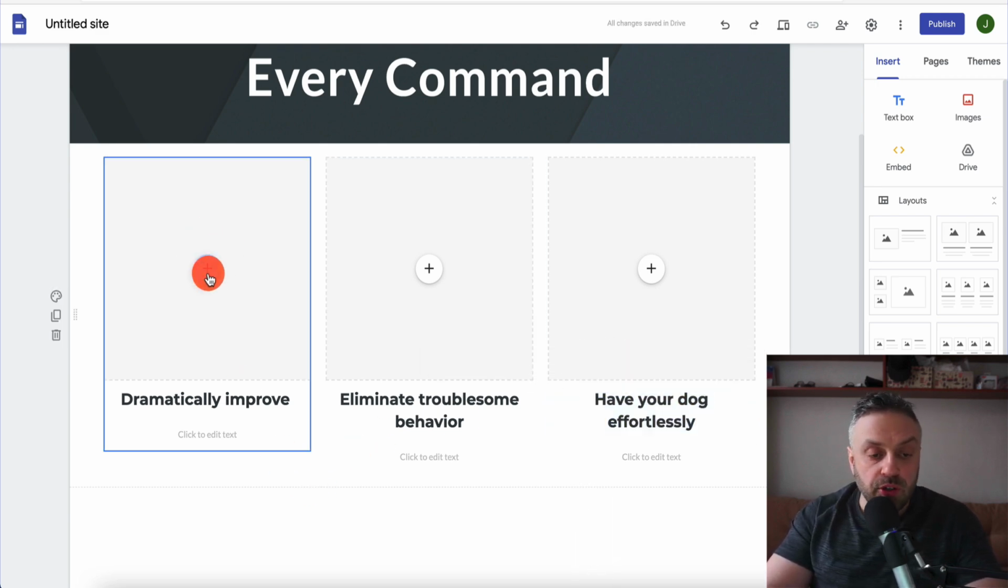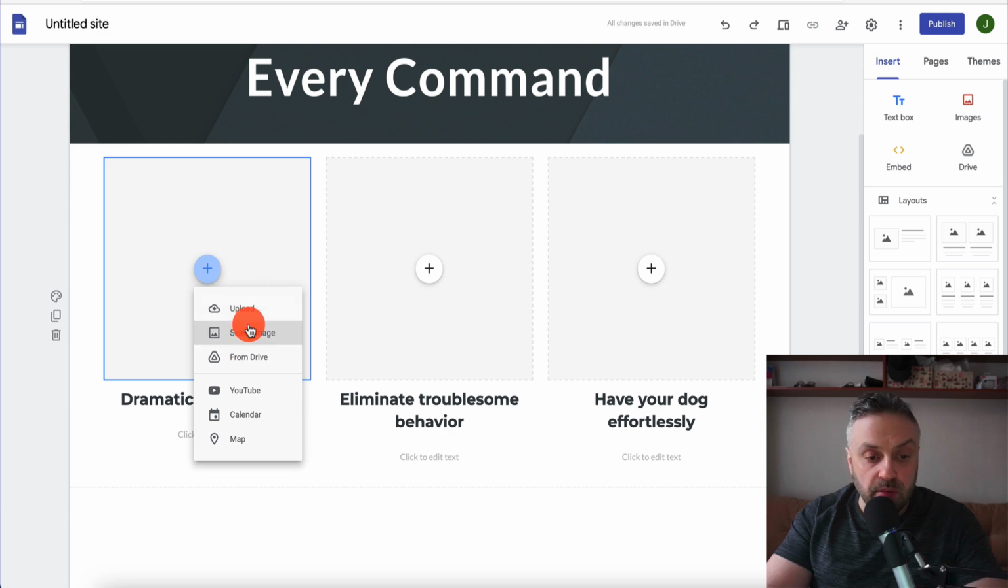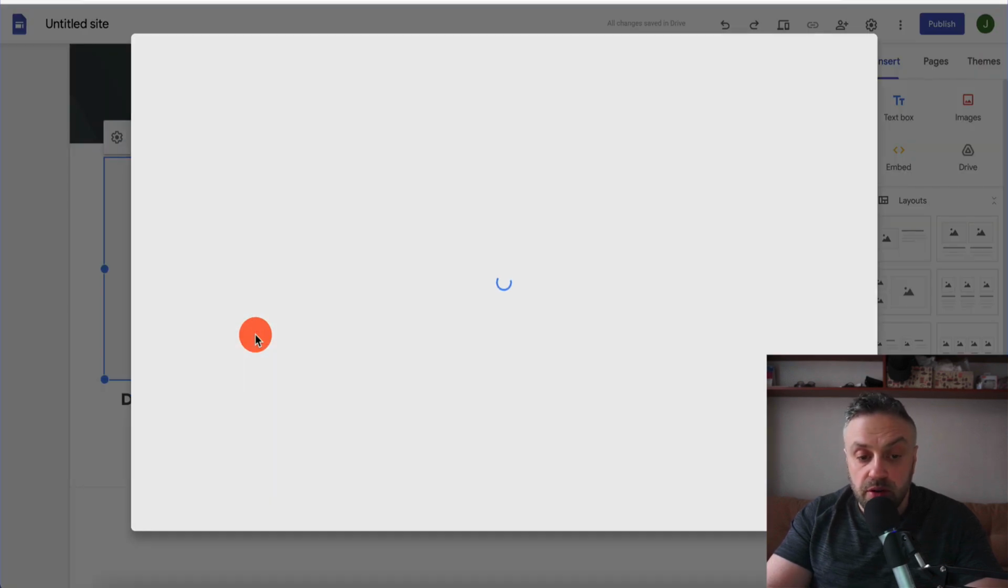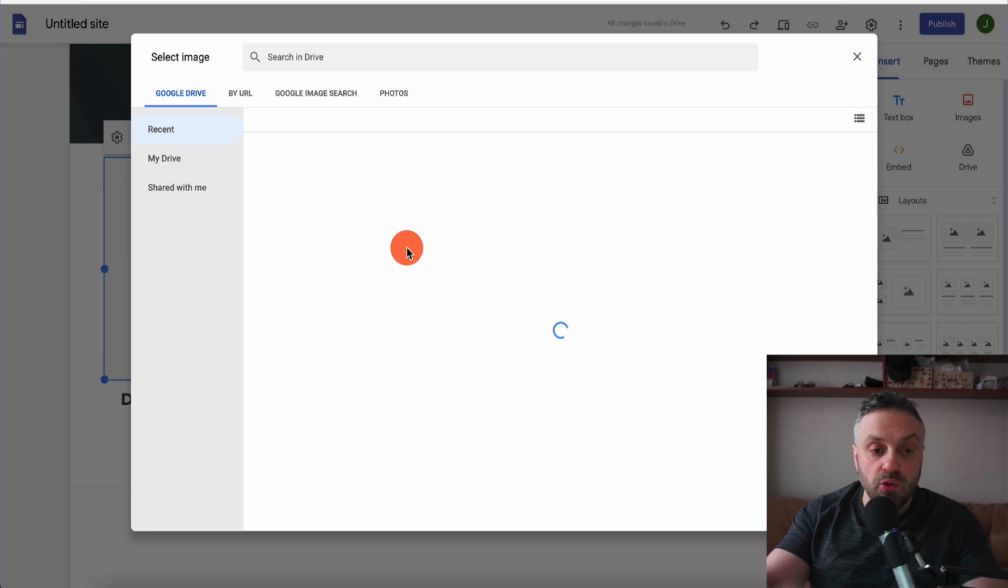You also need the images. If you click here, you can upload an image. You can select an image, right? You can select an image from your Google search.